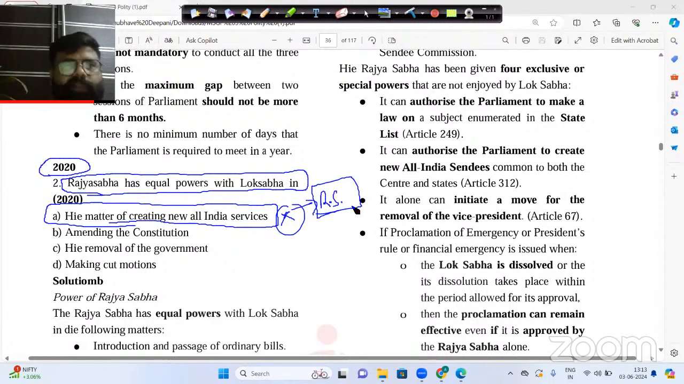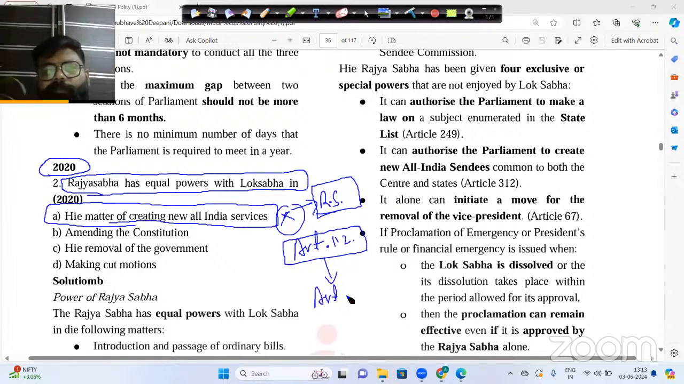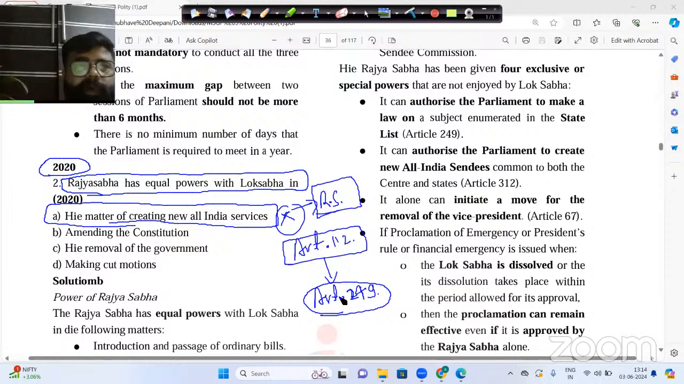Why? Because whenever there is a situation that we have to create a new All India service, we know that only Rajya Sabha has the power to create All India services. Now, Rajya Sabha has the power to create All India services under which article? It has the power under article number 249. So here in the first statement, Rajya Sabha is not equal to Lok Sabha, but Rajya Sabha is superior to Lok Sabha.